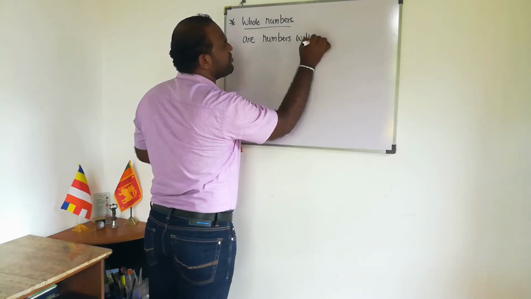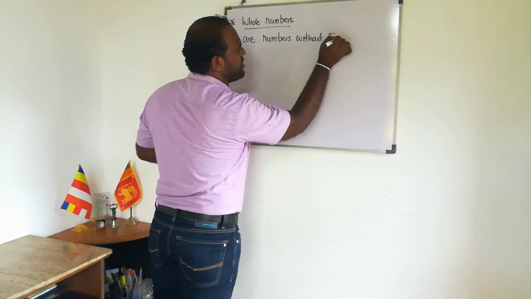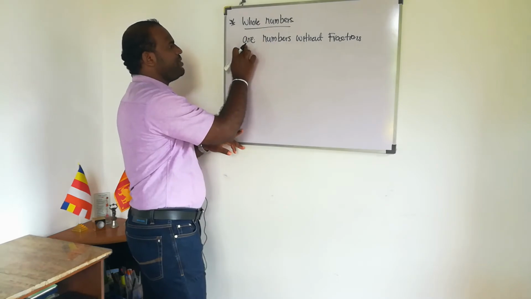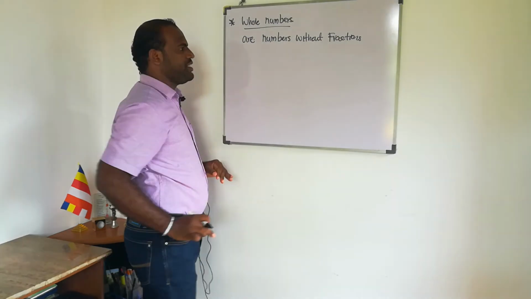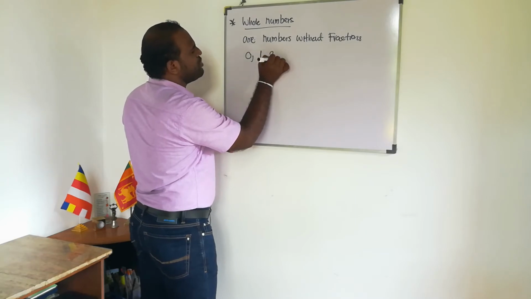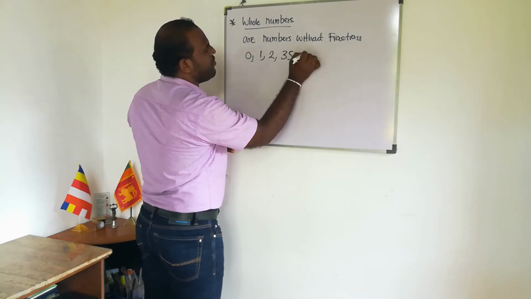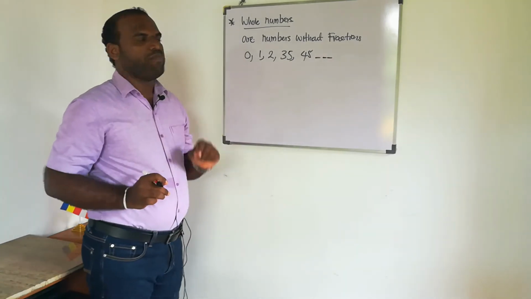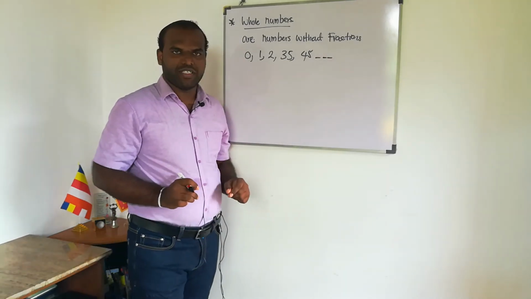Whole numbers are numbers without fractions. 0, 1, 2, 35, 45, and so on. So whole numbers are numbers without fractions.